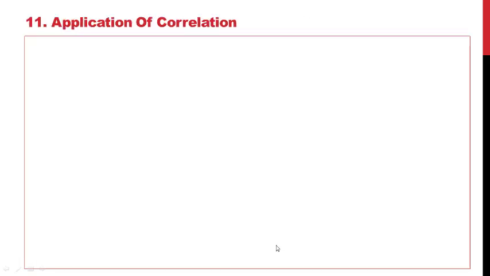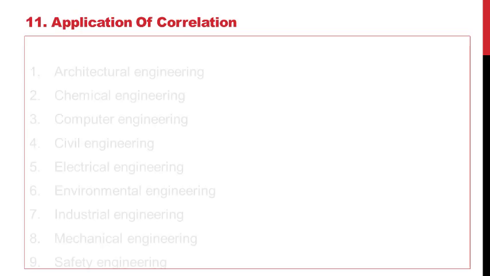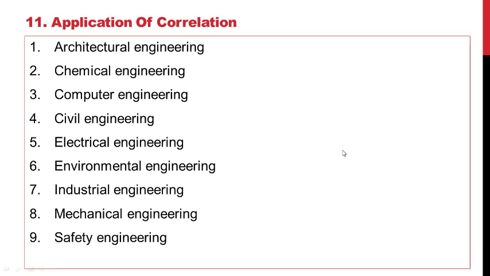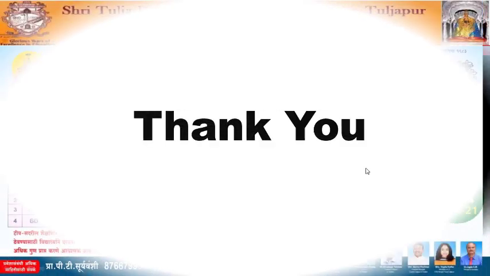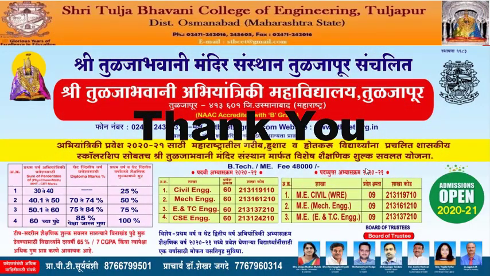And the last point of this video is applications of correlation. This correlation is used in various engineering branches like architecture engineering, chemical engineering, computer engineering, civil engineering, electrical engineering, environmental engineering, industrial engineering, mechanical engineering, and safety engineering. In this way, we learn correlation.